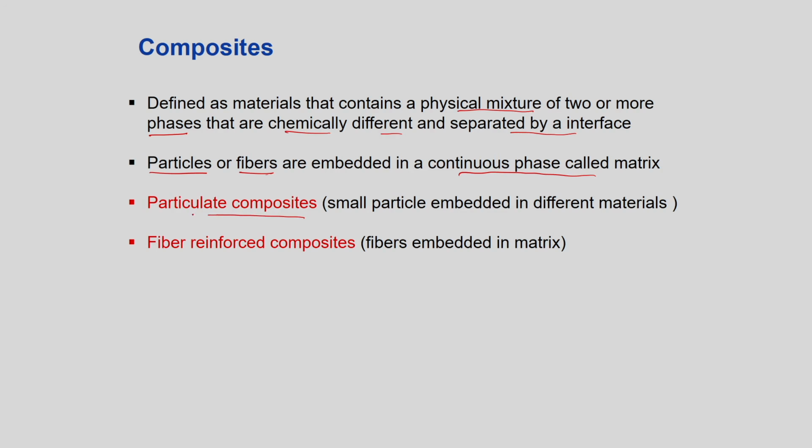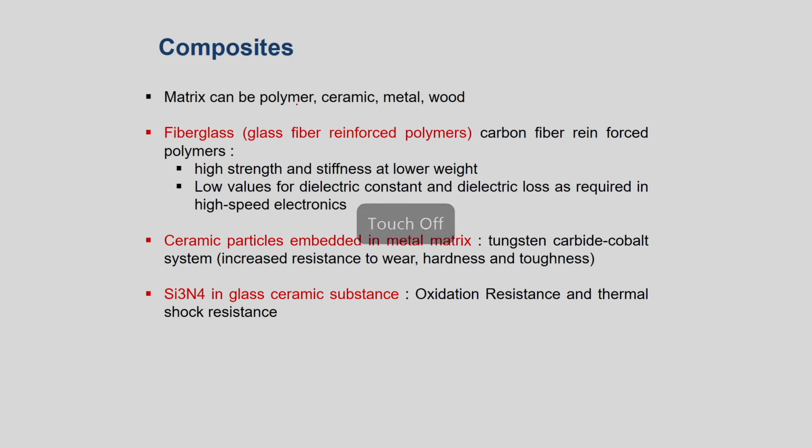These may be of different types: particulate composites and fiber reinforced composites. There are small particles embedded in different materials, or you can have fibers, the carbon fibers for example. So, fibers embedded in matrix. The matrix can be polymer, ceramic, metal or wood. Polymeric, for example, is glass fiber reinforced polymers. In here, carbon fiber is inserted in the polymer as the continuous phase. It has high strength and stiffness at lower weight, and low values for dielectric constant and dielectric loss as required in high speed electronics.